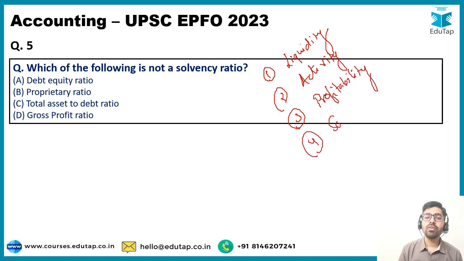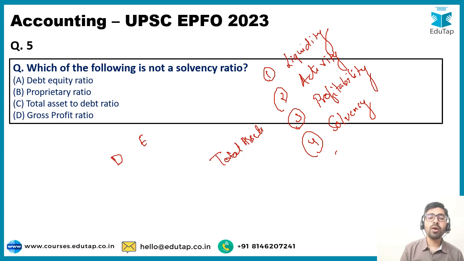And then we have the solvency ratio. It talks about the long-term solvency position of the enterprise, and we compare the proportion of different long-term sources of finance in our capital structure, to get to know how solvent we are on a long-term basis. Okay, we are basically concerned with our capital structure, कि हमारे business में जो capital है, how much is debt, how much is equity. Okay, the total assets of the business, how much of these are financed from debt and how much are financed from equity. So this is what we are trying to find out in solvency ratio.